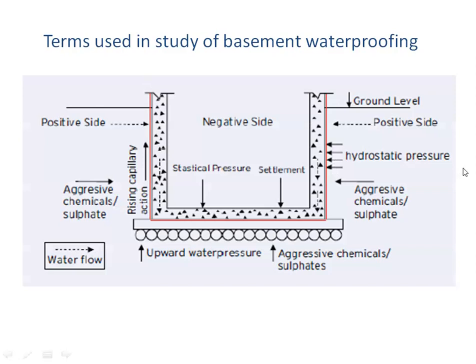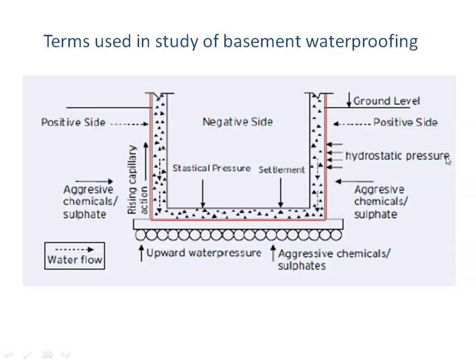This diagram is showing you some of the things which we saw right now. As you can see, this particular part is in contact with the water. This is called the positive side, while the inside part is called the negative side. Here you can see the upward pressure due to the subsoil water, and here the sideways pressure due to subsoil water.